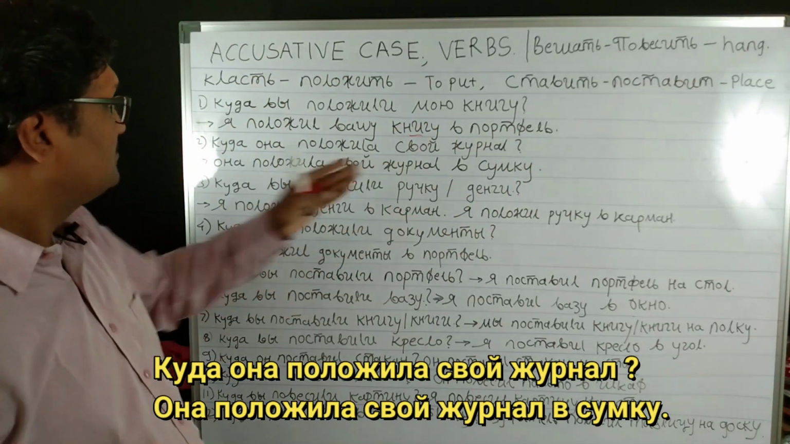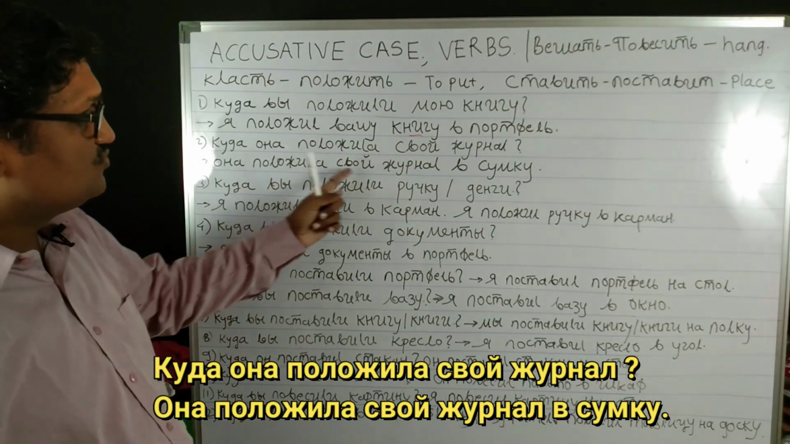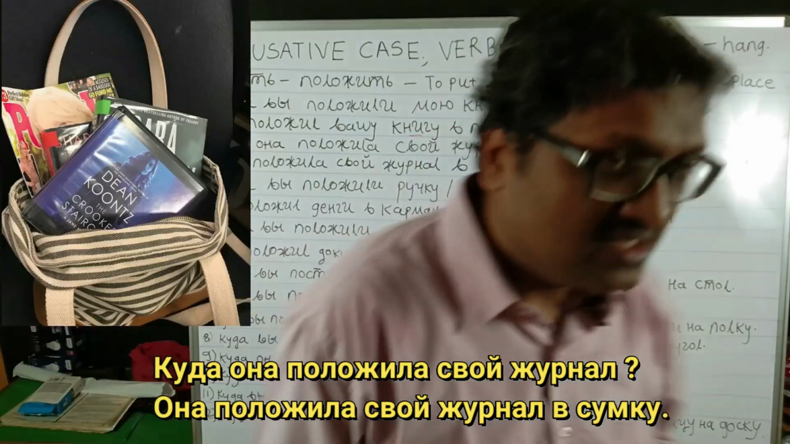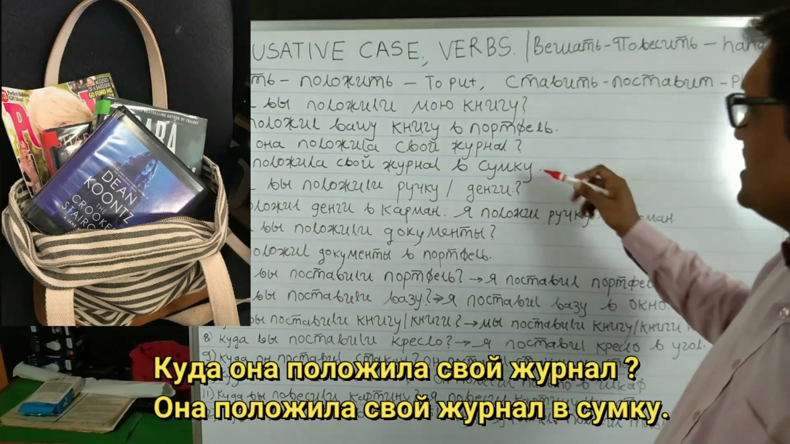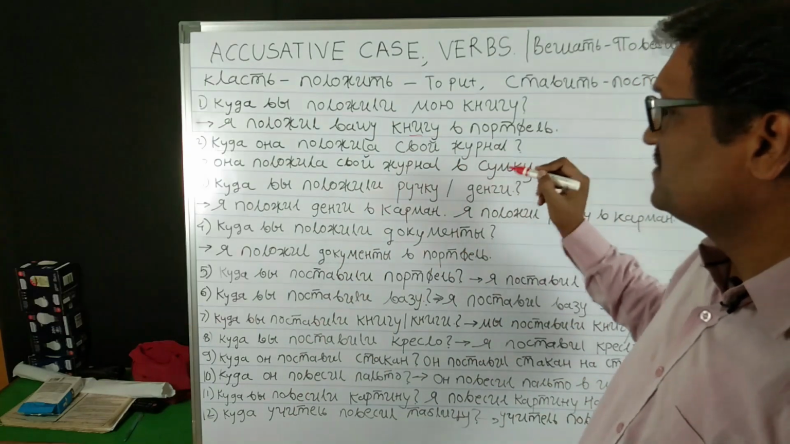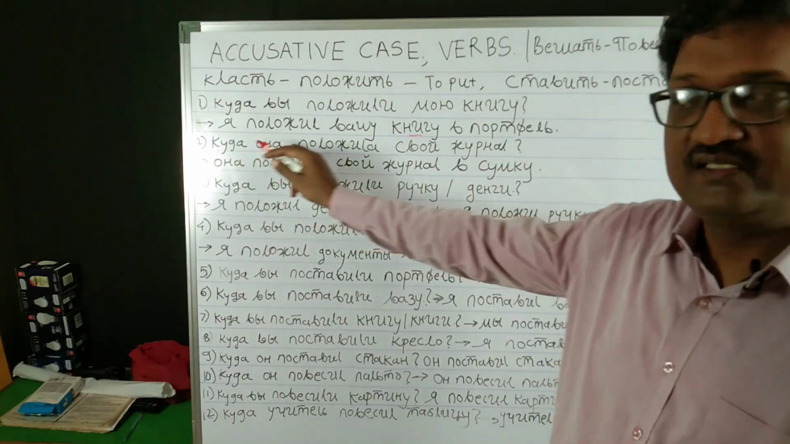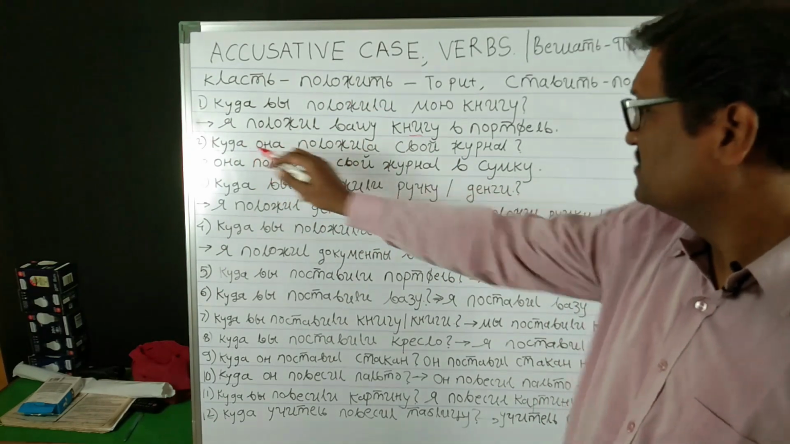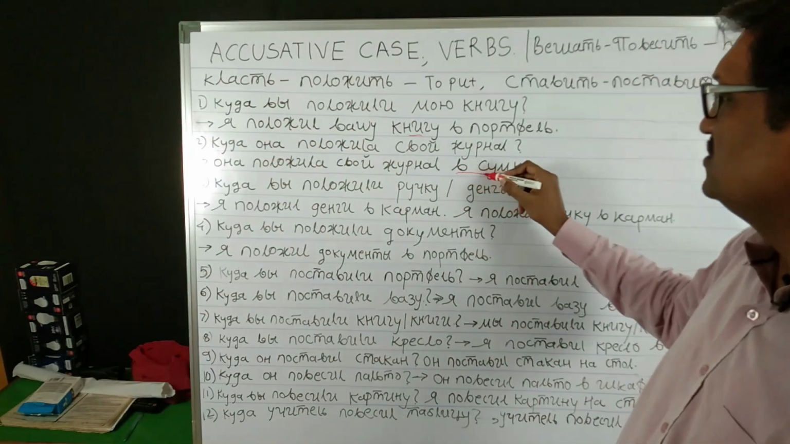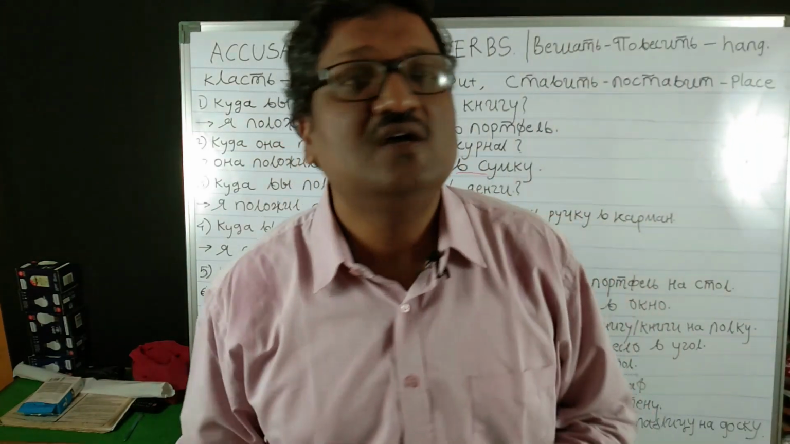The next example: kuda ana palajila svoi journal? Ana palajila svoi journal va sumku. Now here va sumku comes from sumka. Sumka is an inanimate feminine noun, so it takes the accusative case: va sumku. Kuda is answered with the accusative case, va sumku.